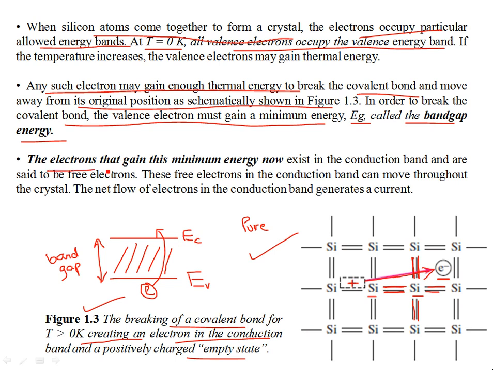The electrons that gain this minimum energy now exist in the conduction band and are said to be free electrons. These free electrons in the conduction band can move throughout the crystal, and the net flow of electrons in the conduction band generates the current.